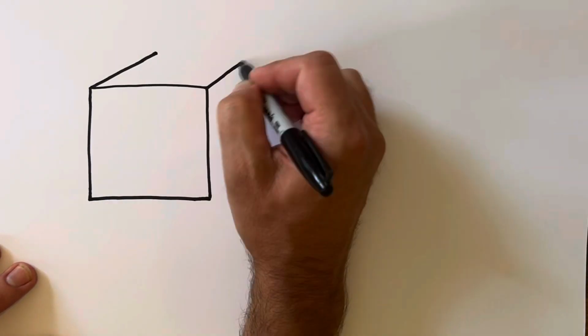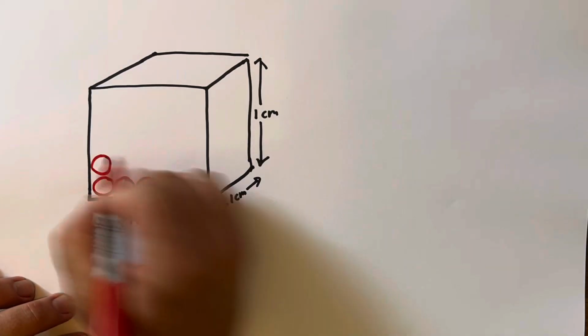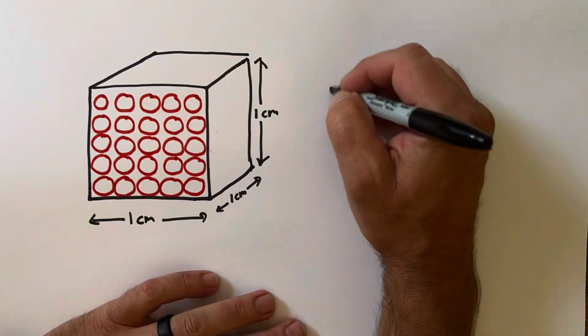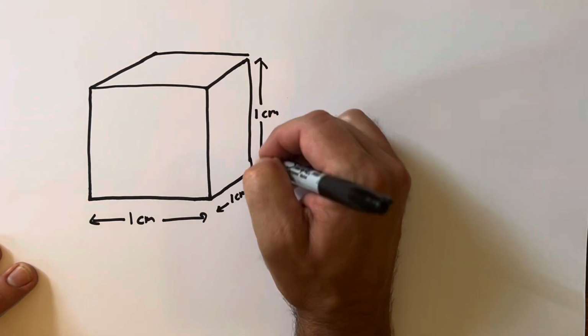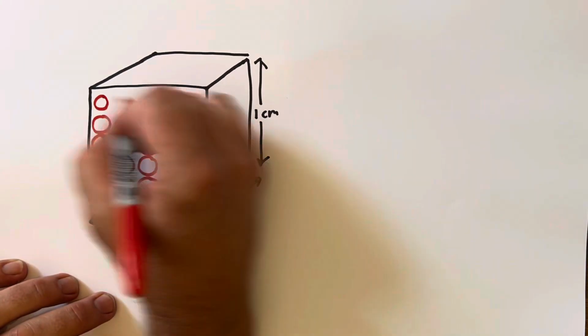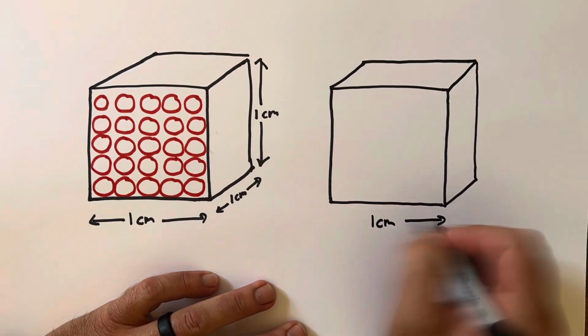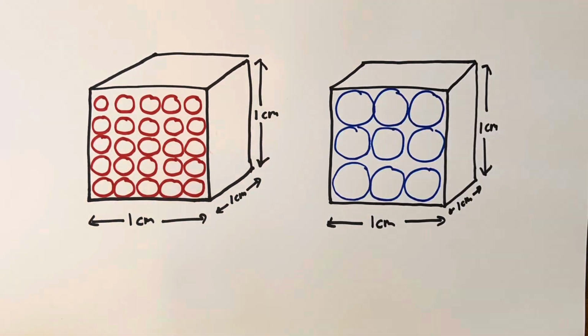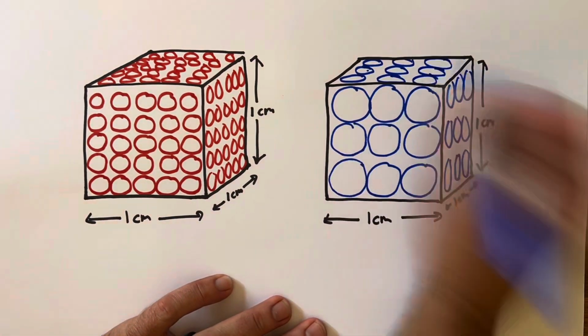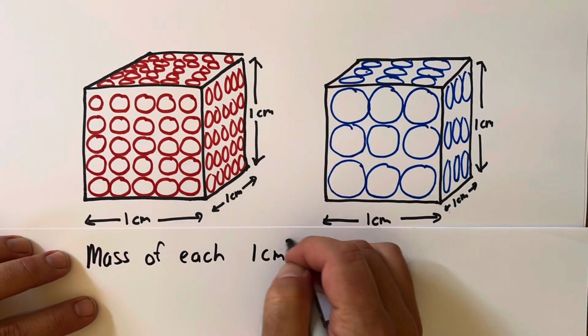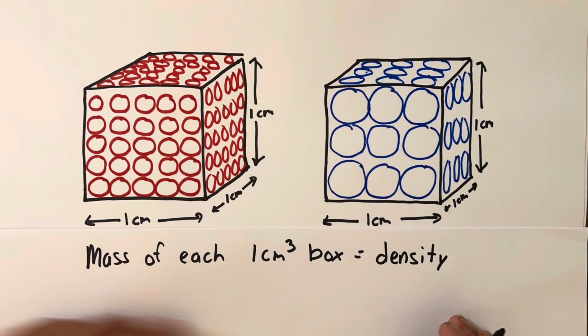Now imagine that you have a very small box, say 1 centimeter on a side, and you started stacking atoms and molecules into it, much in the same way as we stacked balls in our boxes. Now you probably know that molecules are really, really tiny, and so even in a box that's 1 centimeter on a side, you could probably fit a lot of molecules or atoms into it. But molecules and atoms all have different sizes and different masses relative to each other, so it makes sense that even our tiny boxes filled with atoms and molecules might have different total masses, much in the same way as our boxes had different total masses with the balls in it.